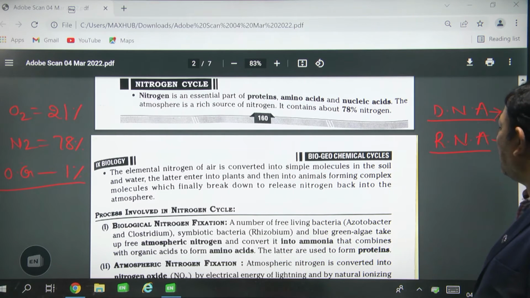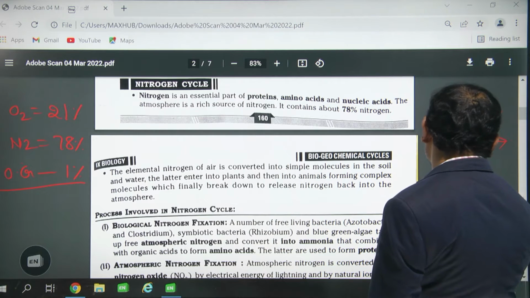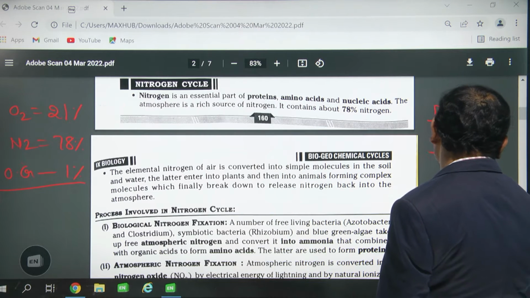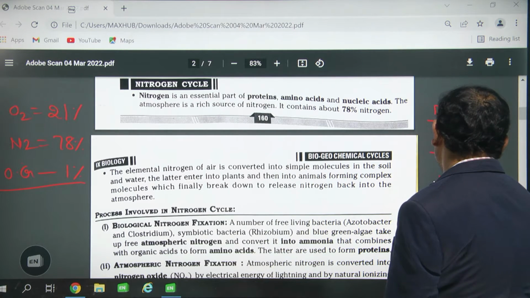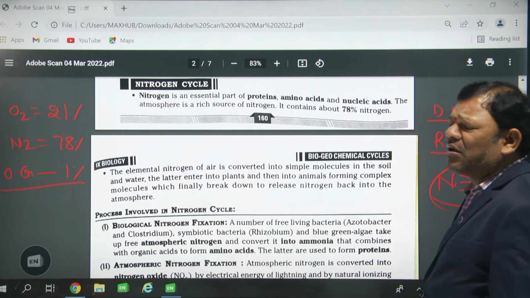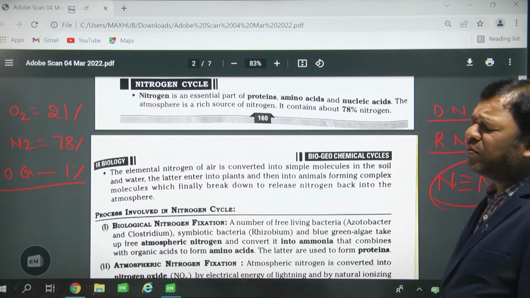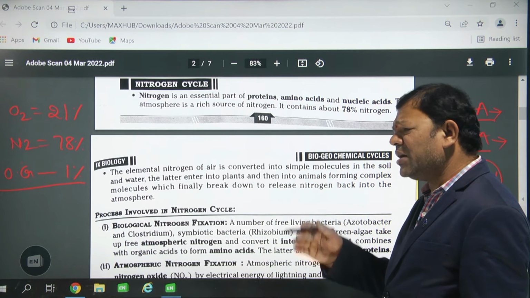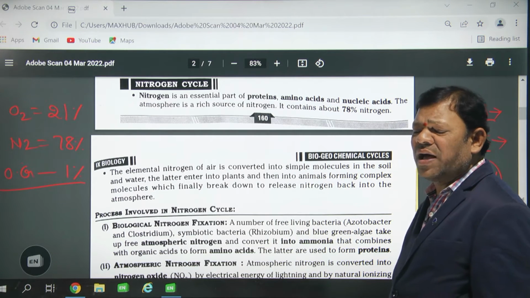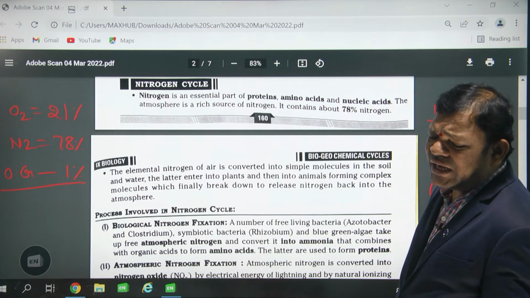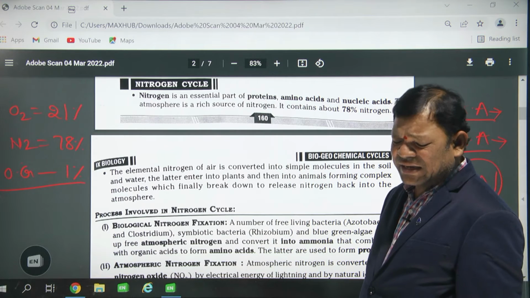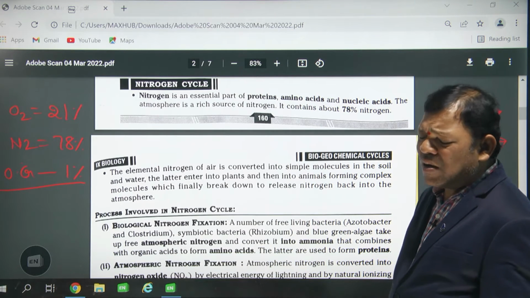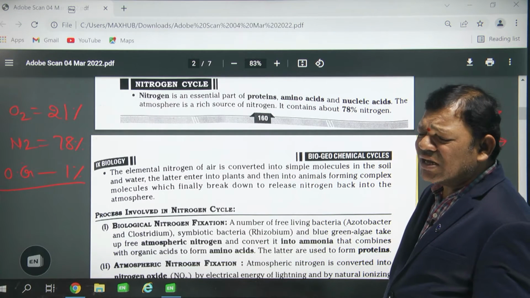So that means nitrogen in the atmosphere is present as N triple bond N. This is known as molecular nitrogen. That molecular nitrogen is not utilized directly by plants and animals. Molecular nitrogen is converted into ammonia, nitrite, or nitrate, and then plants and animals utilize it.